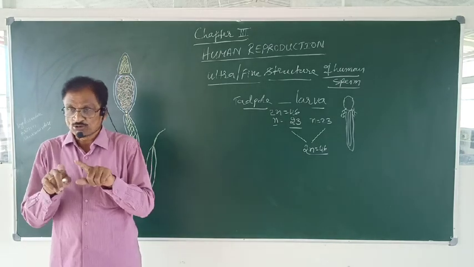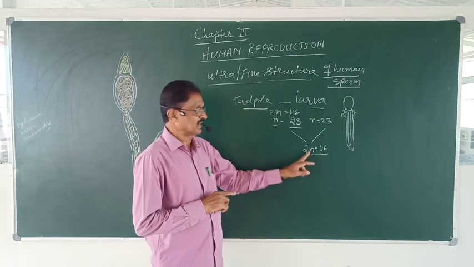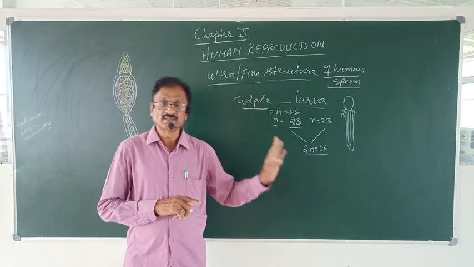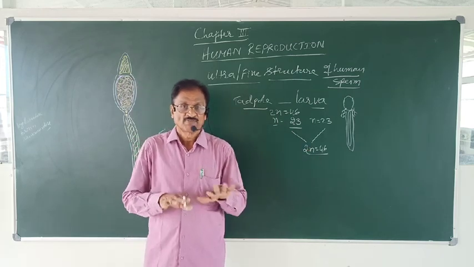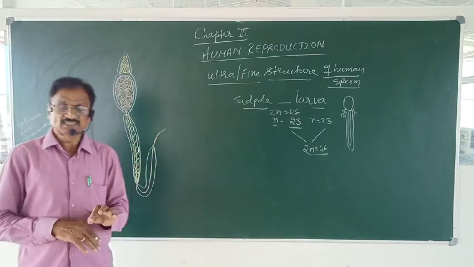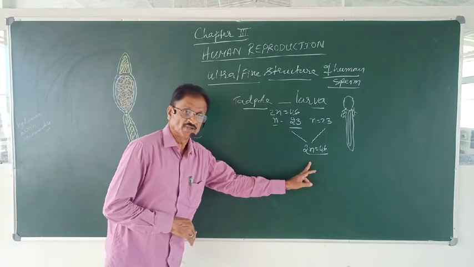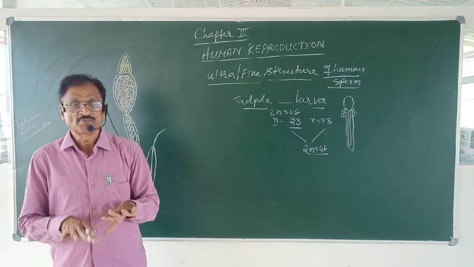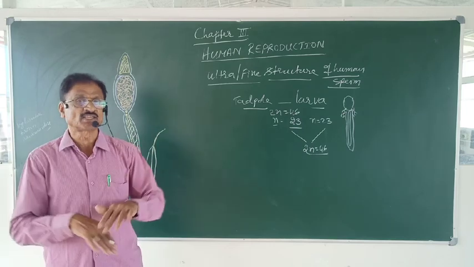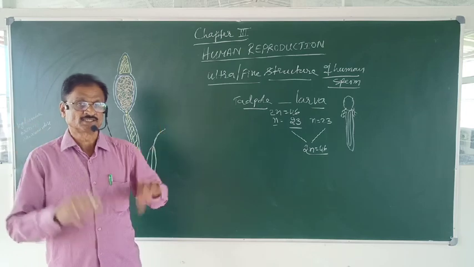Thereby, the chromosomal number of a species is maintained constant from generation to generation. Hence, the haploid condition of the gametes is very essential to maintain the constancy of the chromosomal number of a given species.